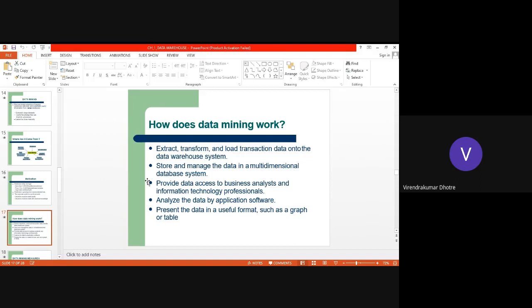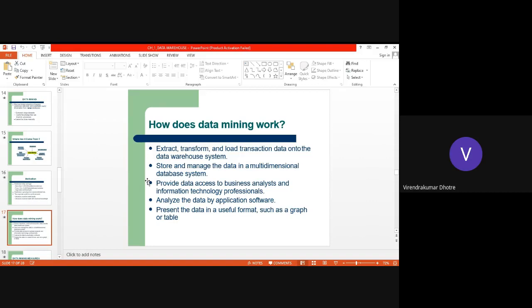And when we store the information, we can save it in multidimensional database systems, which will help to access the data so that we can analyze the information and extract or summarize things.